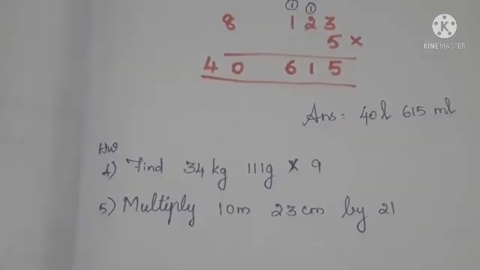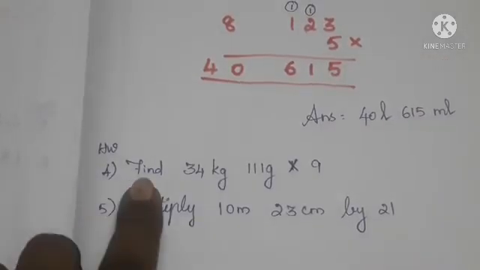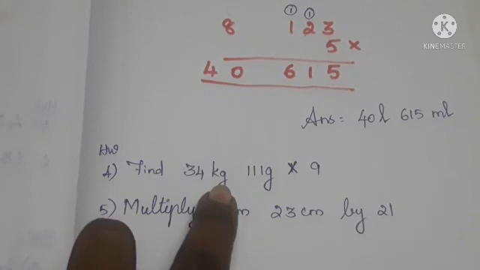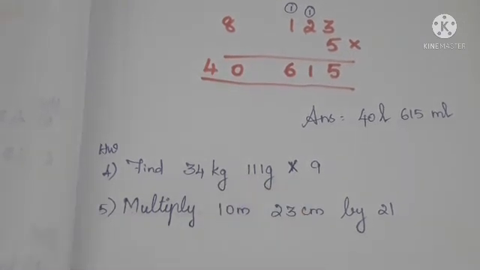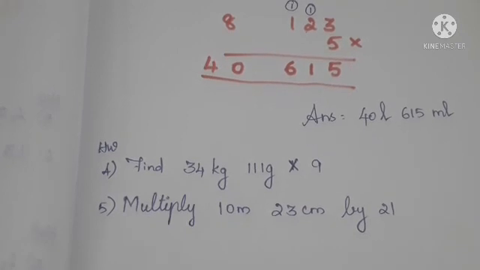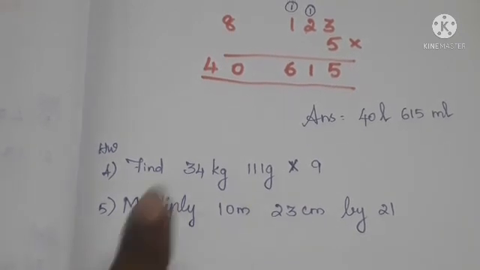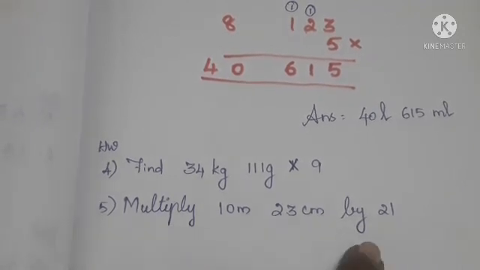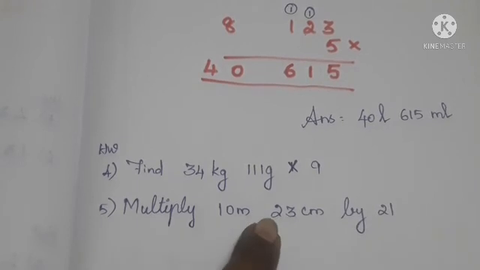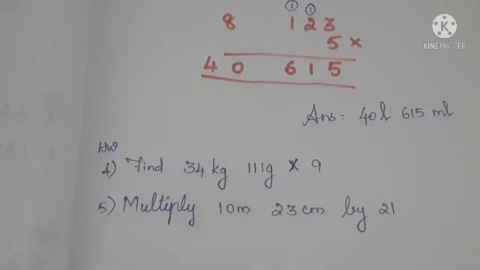So children, today's homework is: find 34 kilograms 111 grams multiplied by 9. Next one, multiply 10 meters 23 centimeters by 21.